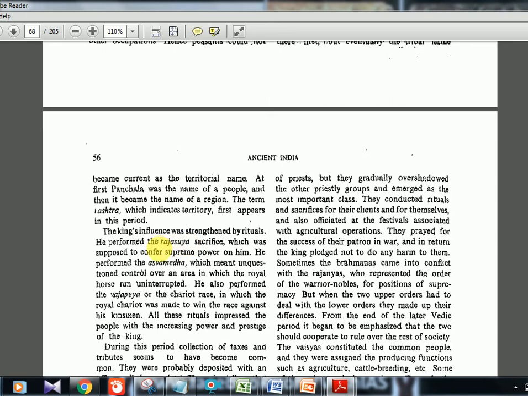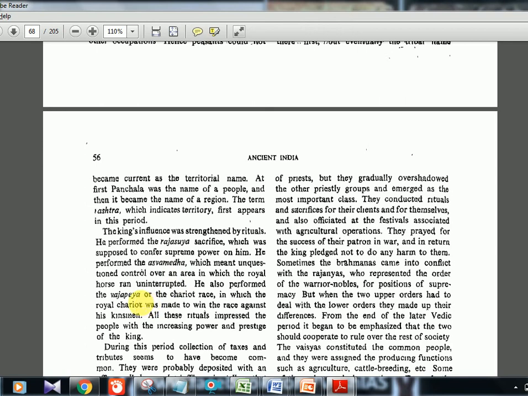The second one is Ashwamedha. In Ashwamedha, a horse is let loose, and the horse will run across unoccupied territory without any interruption. That is, no one will come and attack the horse or capture the horse. The entire land it covers is considered to be taken by the king who has let loose that horse. So that is called the Ashwamedha.